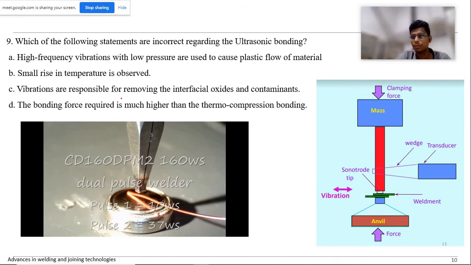Physically, we have oxidation contaminants in solid state welding and all. In any joint, in any welding, we need to remove that. So while here vibration is used, the bonding force required is much higher than the thermocompression bonding. First of all, that is true. Sorry, it is less than the thermocompression welding, but here they have mentioned much higher. So 9D is the answer. This is the incorrect statement.